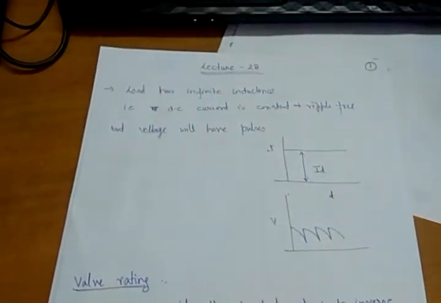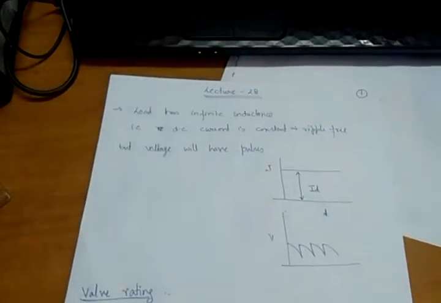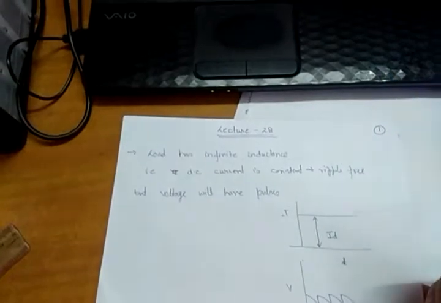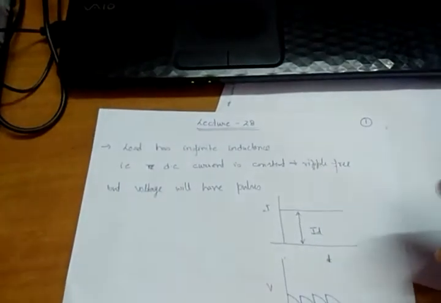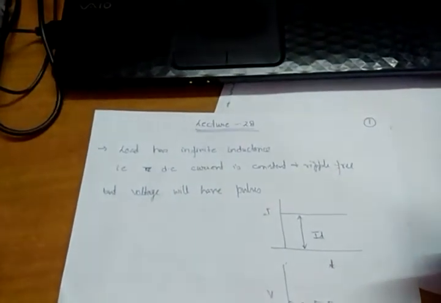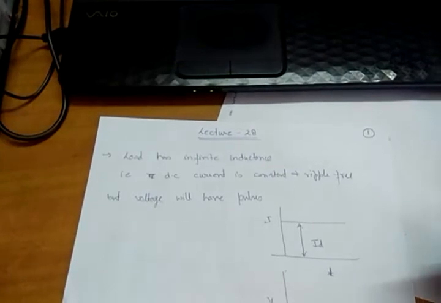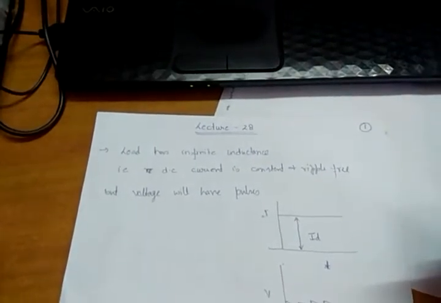One thing I forgot to mention in the features of the rectifiers is that in an HVDC system we assume that the load has infinite inductance. When inductance is infinite, what will the current be? The current will be constant, because we assume that in HVDC the current remains constant. That is why we are using a smoothing reactor.